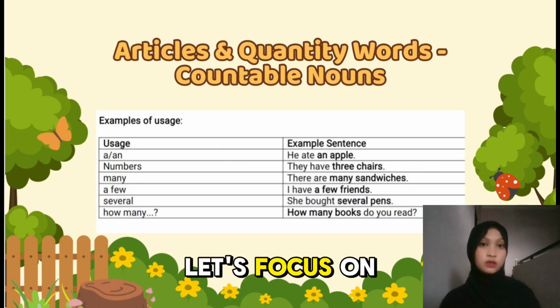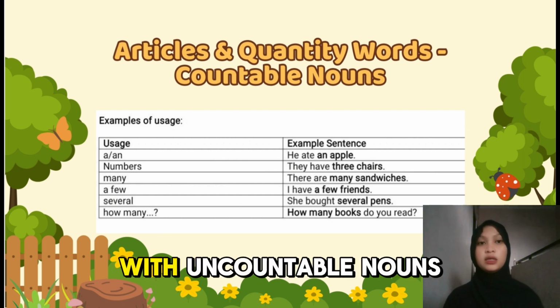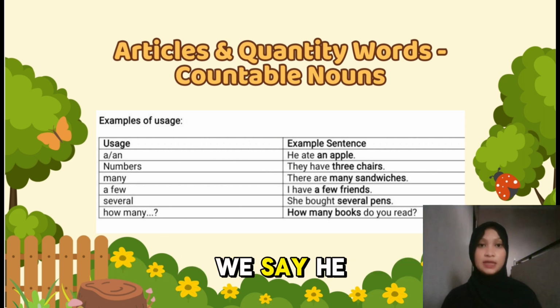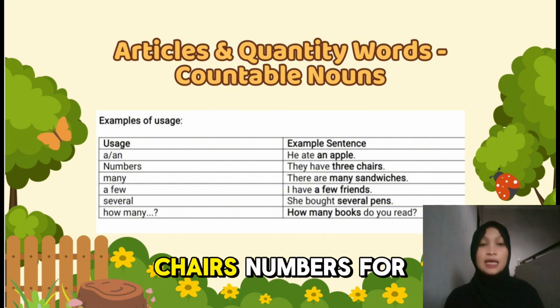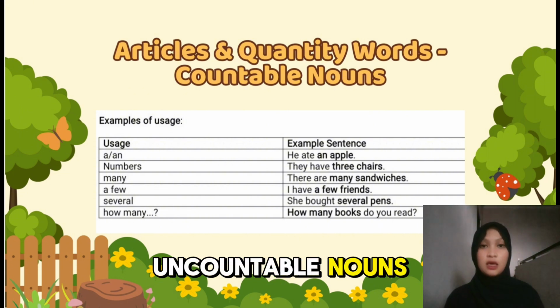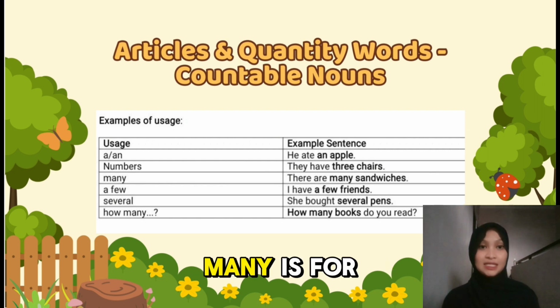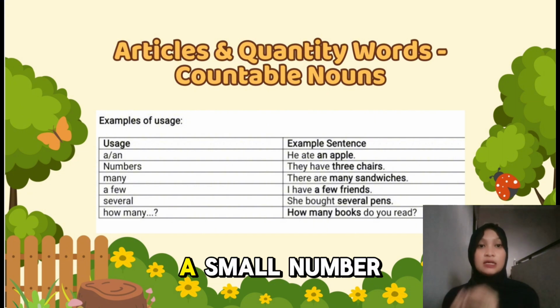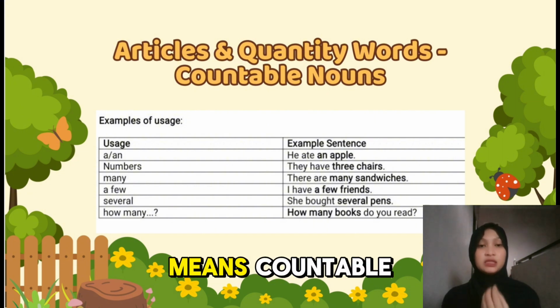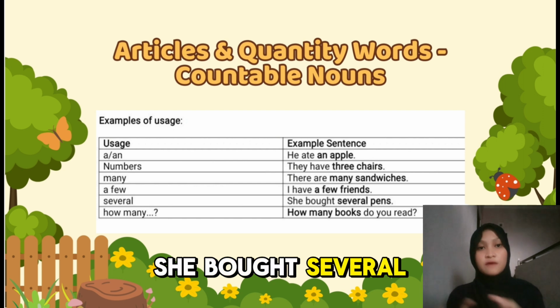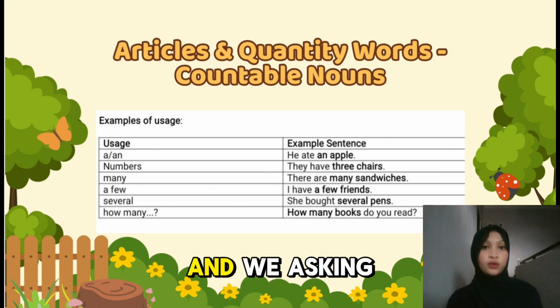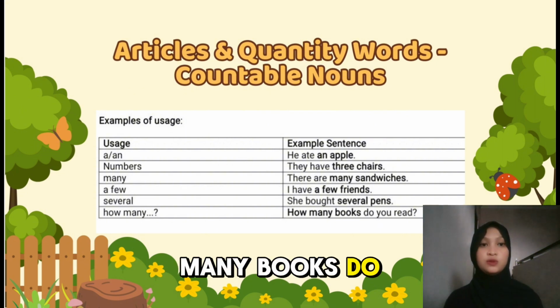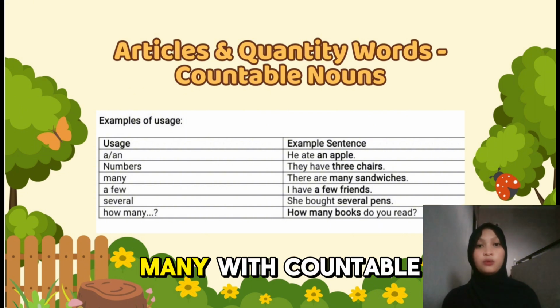Now let's focus on how to use articles and quantity words with countable nouns. For example, we say, he ate an apple. That's one item. Next, they have three chairs. Numbers are used for countable nouns. Next, there are many sandwiches. Many is for countable nouns. Next, I have a few friends. A few means a small number, but it still means countable. She bought several pens. Several also means more than a few. And the last, when we ask, we say, how many books do you read? We use how many with countable nouns.